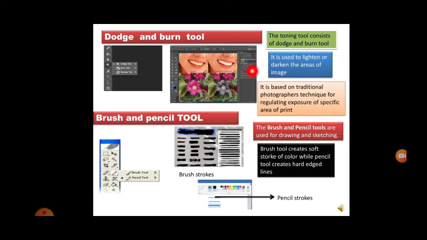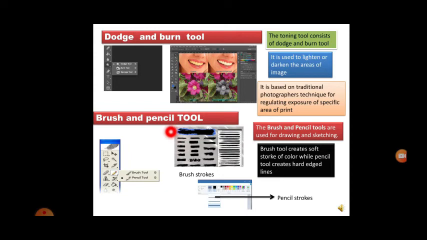I have given a nice example here. It is based on a traditional photographer's technique for regulating exposure in a specific area of a print. This is what regular photographers do. They enhance the particular area where it should look bright, and they remove some of the brightness from the area of the image that should not be highlighted.